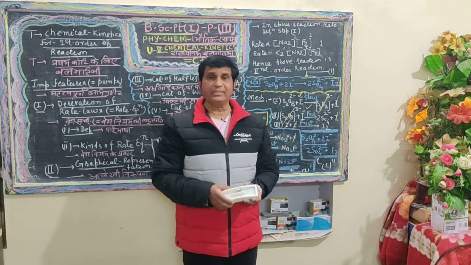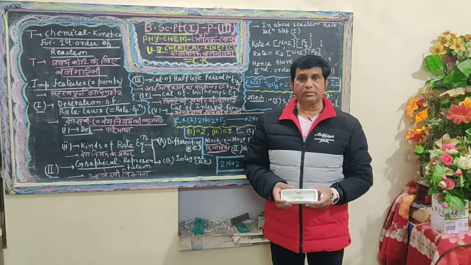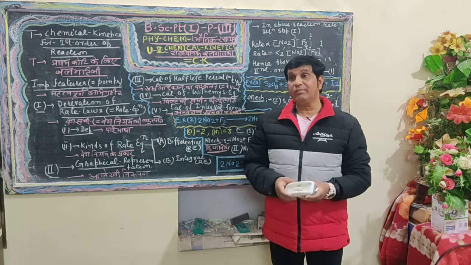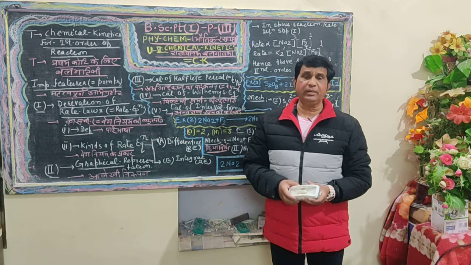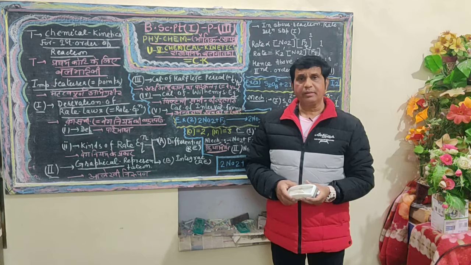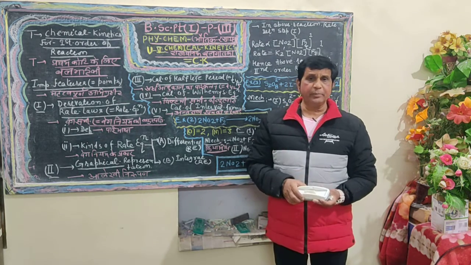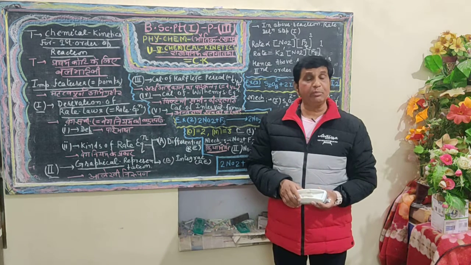By using the law of mass action, one can define the rate equation for the first order reaction. Similarly, a unimolecular reaction is one in which a single molecule is present.